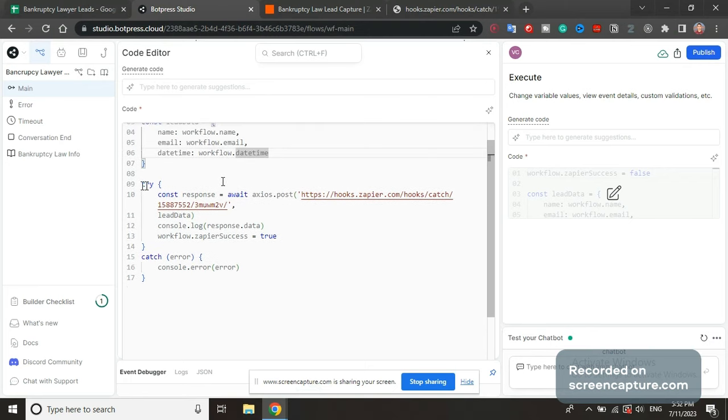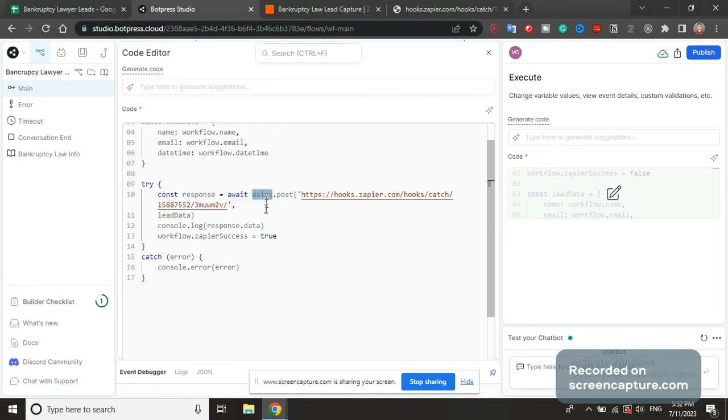And then we are going to make an API call. We're going to use try catch. So we'll try to make an API call and catch if there are any errors. It's going to throw an error and then display the error. So in the try catch block, we're going to start by defining a variable response, which will be of type constant. This is going to be the response that our API call will return from Zapier. We're going to use the value await, meaning that we will send the API request and then wait for the response. It's not going to happen instantly.